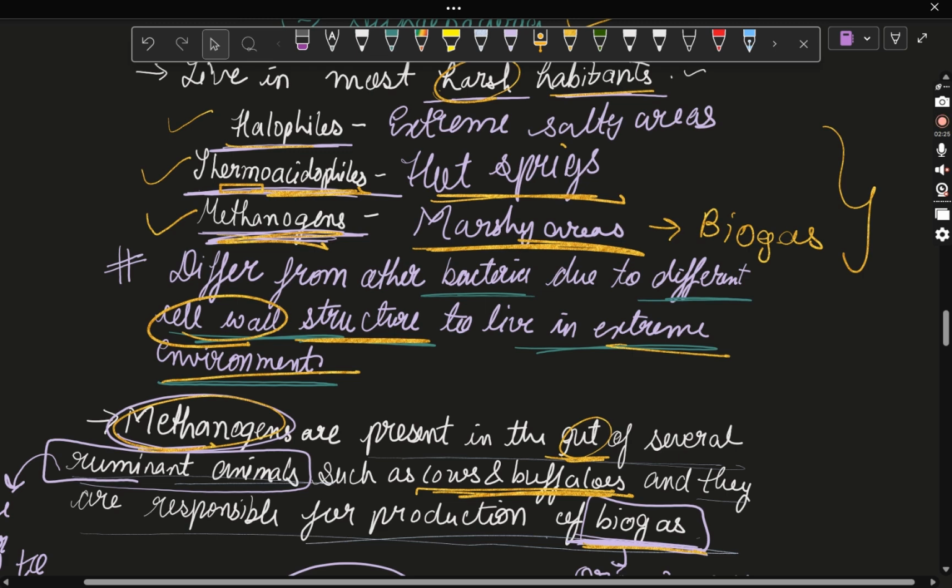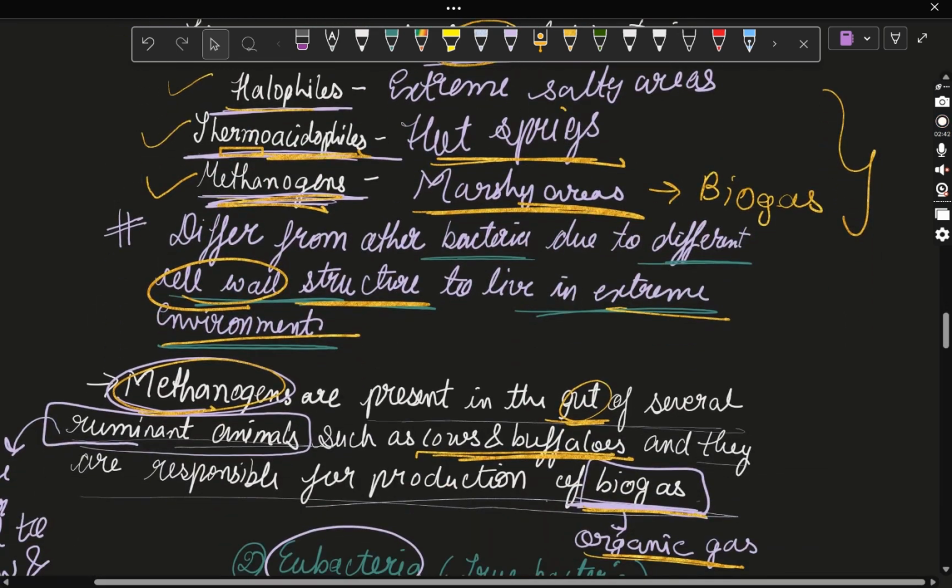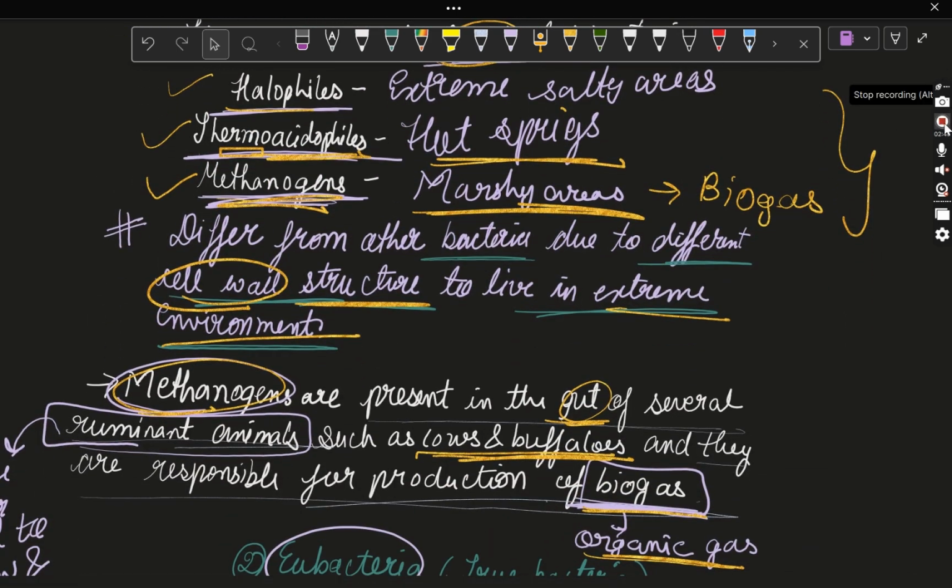True bacteria ki cell wall structure polysaccharide aur amino acid se bani hoti hai, but archaebacteria ki cell wall structure different hoti hai jiske karan woh harsh habitat mein reh paate hain, and according to where they live, they are halophiles, thermoacidophiles, or methanogens. Okay, so this was all about the archaebacteria. Now let's move towards the eubacteria.